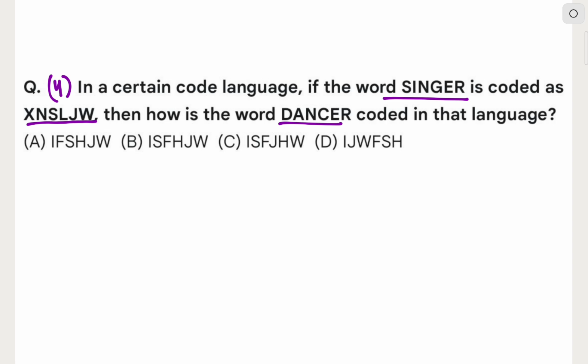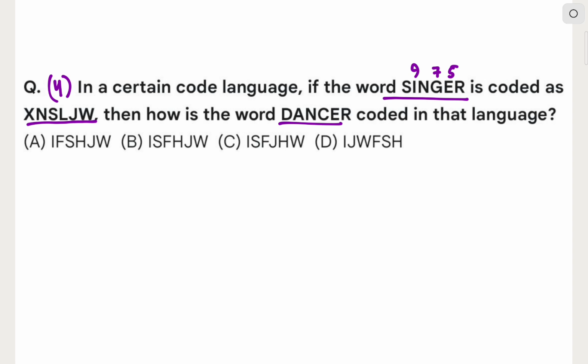Now calculate the letter number of singer. A B C D E, E comes 5. E, after that F G, G comes 7. G, after that H I, I comes 9.